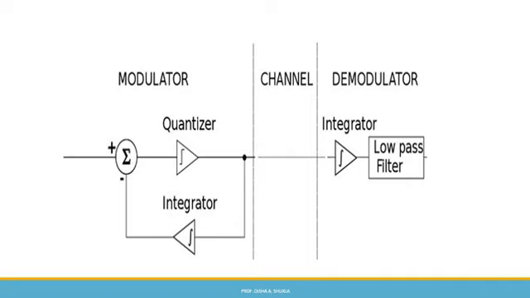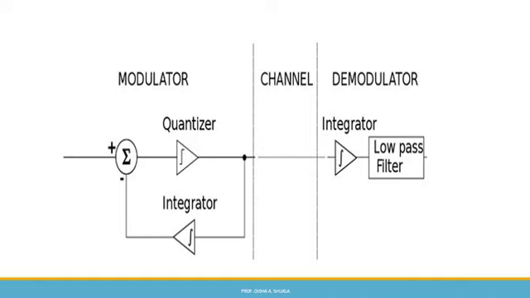At the receiver circuit, demodulation is done using an integrator and a low pass filter. The modulated wave is first decoded using a decoder, and then the staircase approximation is reconstructed by passing the positive and the negative pulses produced at the decoder to the integrator. The out-of-band quantization noise in the high frequency staircase waveform is removed by passing the signal through a low pass filter whose bandwidth is equal to the original signal bandwidth.